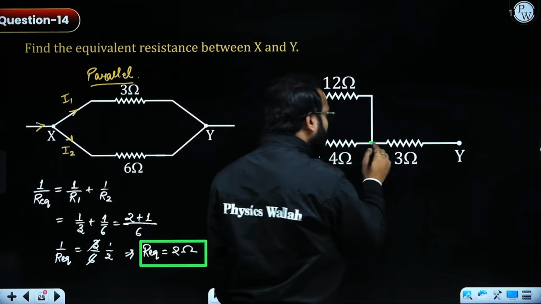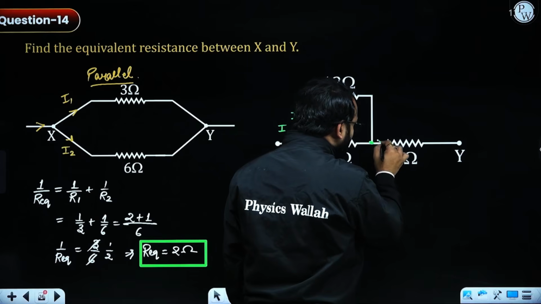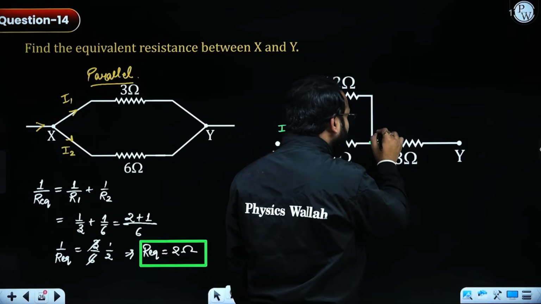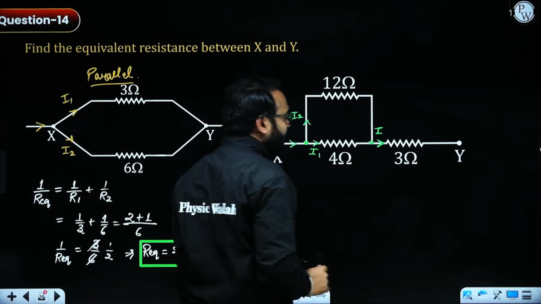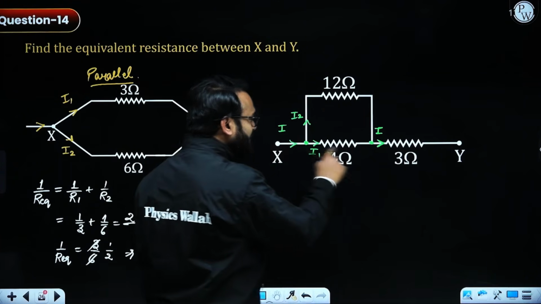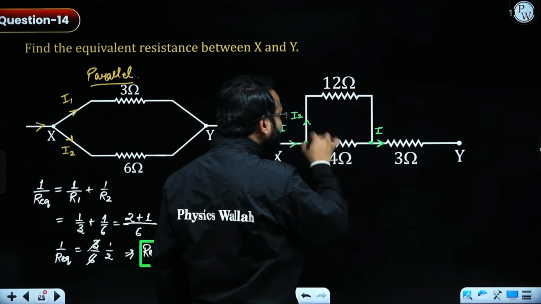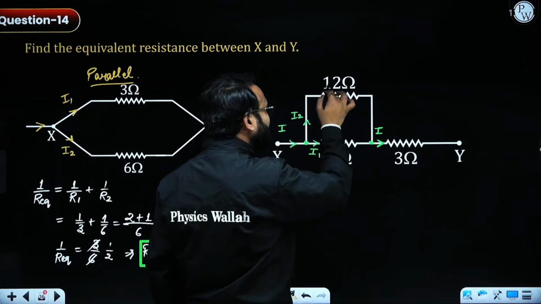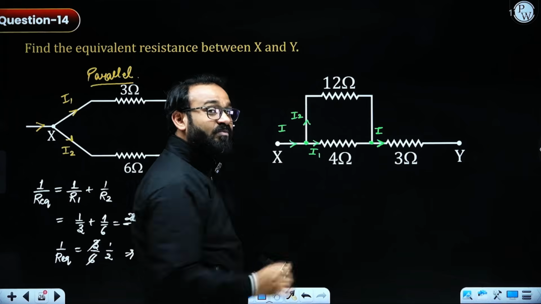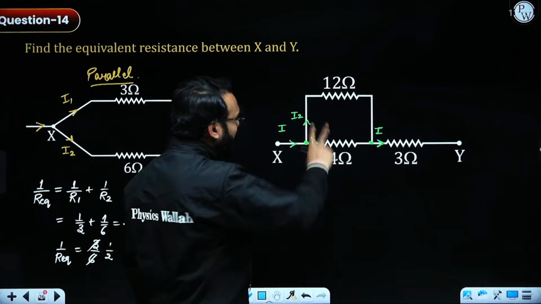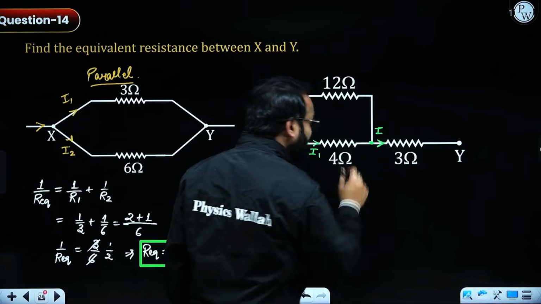And after all this travel, it will be again combining as I. That means the same current is flowing through 3 ohm. So if we see the current is distributed among these two resistors, so these two, 4 ohm and 12 ohm, will be parallel to each other. After solving this, we will be having this 3 ohm in series.